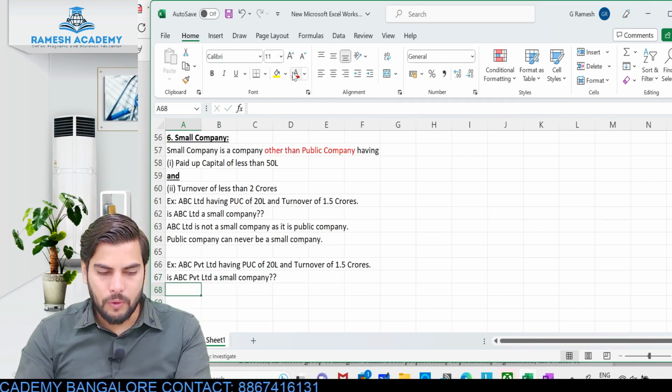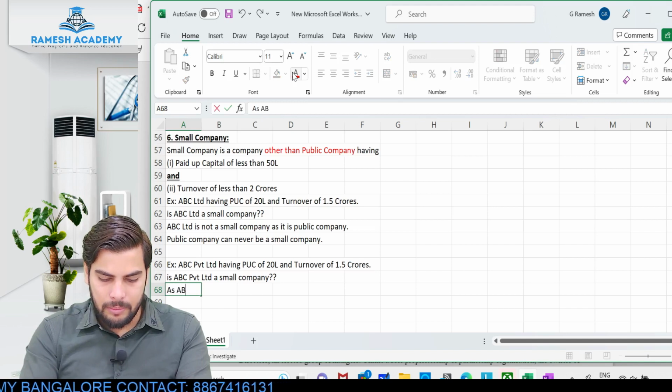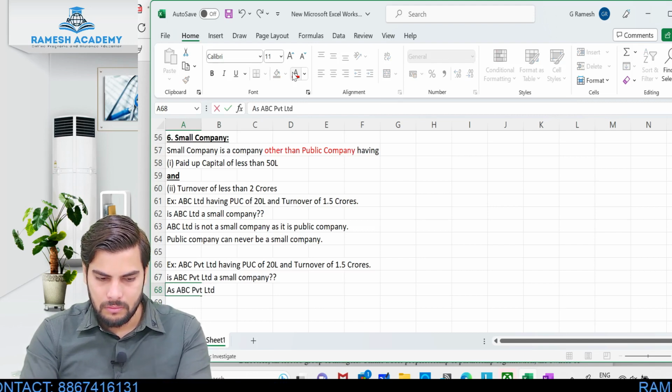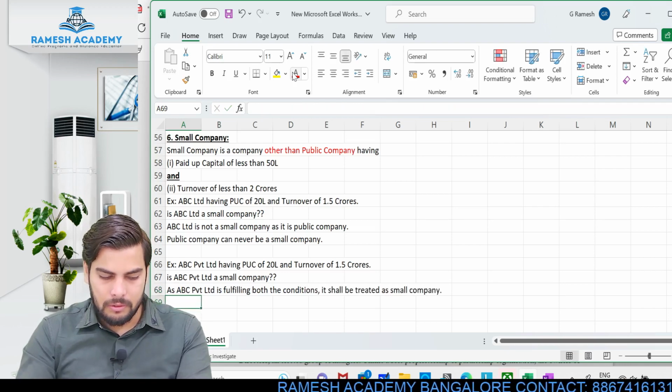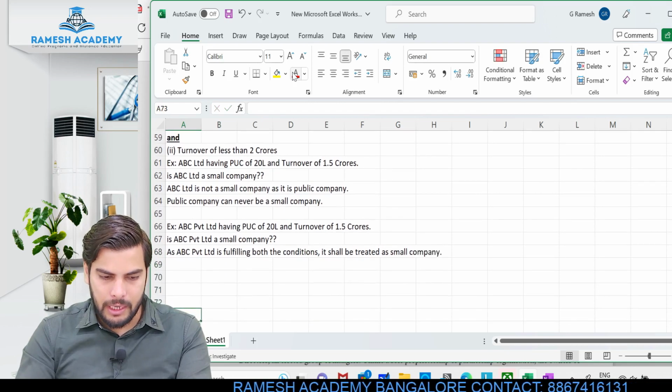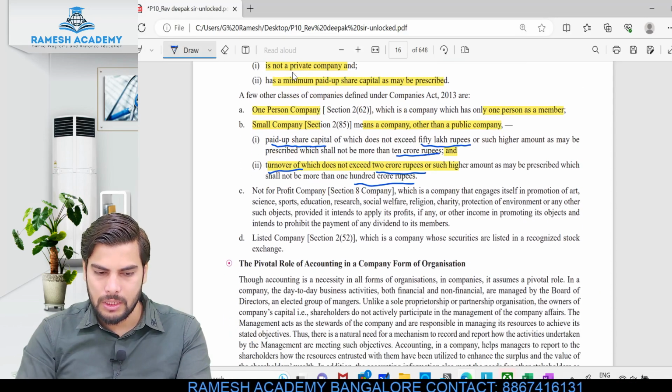Don't you think it is fulfilling both the conditions? As ABC Private Limited is fulfilling both the conditions, it shall be treated as small company. Is this clear? So this particular company can be treated as small company. Hope you guys understood this.